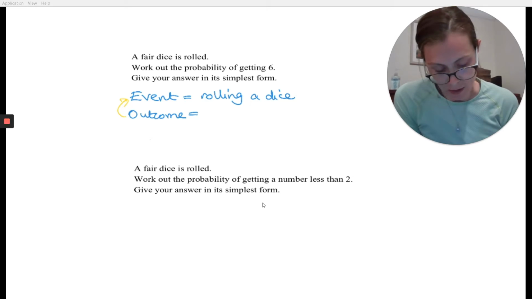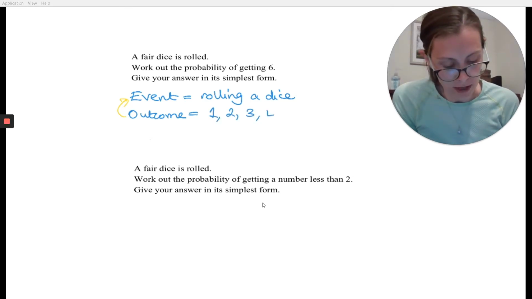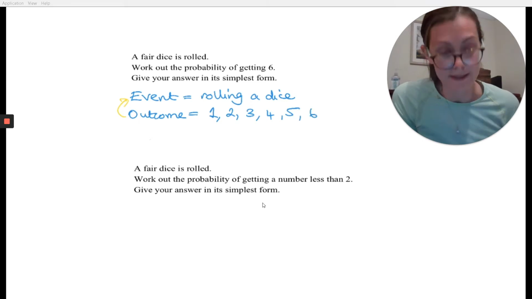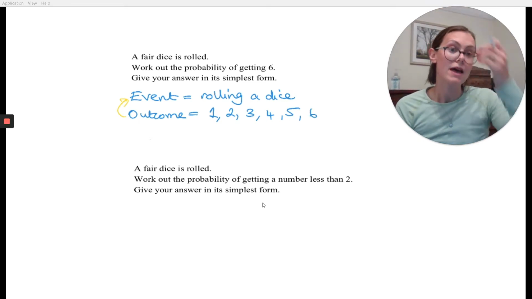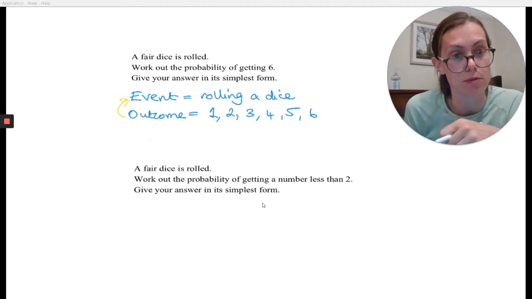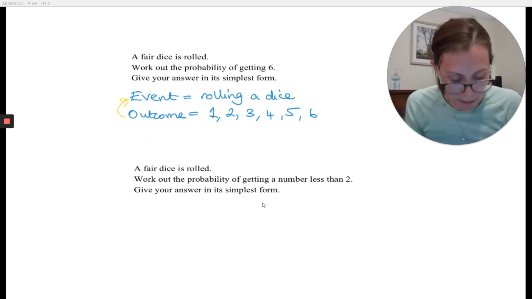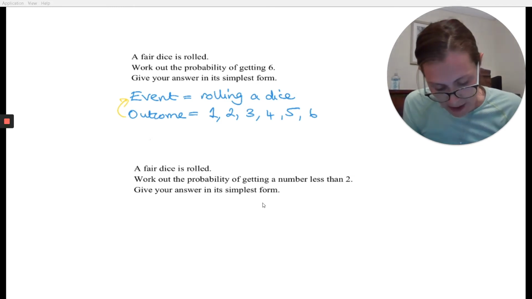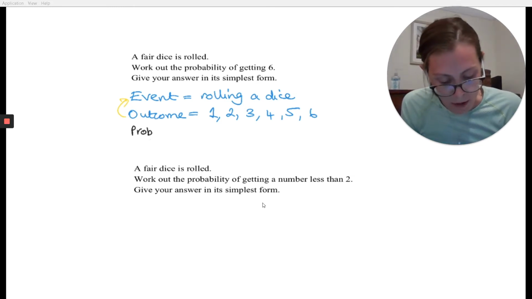Hopefully you can see quite clearly your outcomes. You could roll a 1, a 2, a 3, a 4, a 5, or a 6. So they're all your possible outcomes. And then once you know what your outcomes are, you can calculate the associated probabilities. So we can say, I'm going to find out the probability of getting a 1, the probability of getting a 2, all the way up to 6.